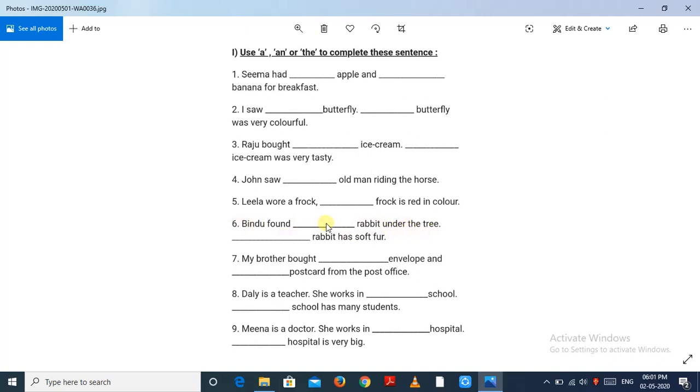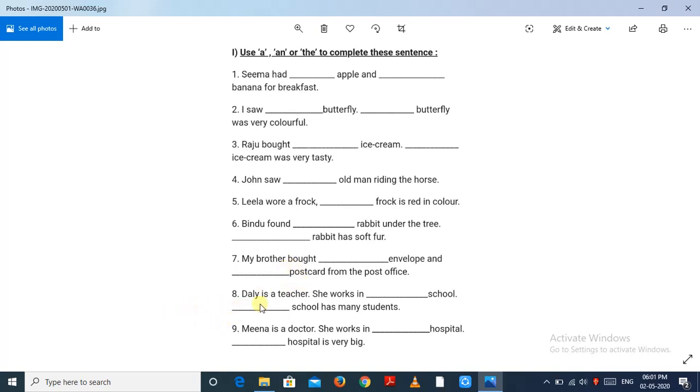Next, Bindu found dash rabbit under the tree. Bindu found a rabbit under the tree. Again, dash rabbit has soft fur. The rabbit has soft fur. My brother bought dash envelope. An envelope, here vowel sound and vowel letter, an envelope, and dash postcard. A postcard from the post office, because P is P sound, that is a consonant sound.